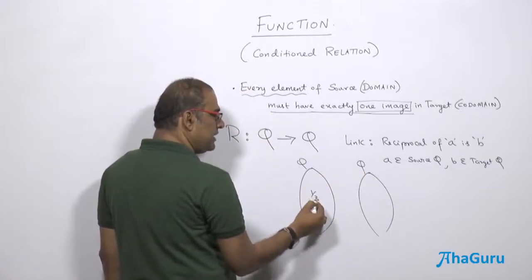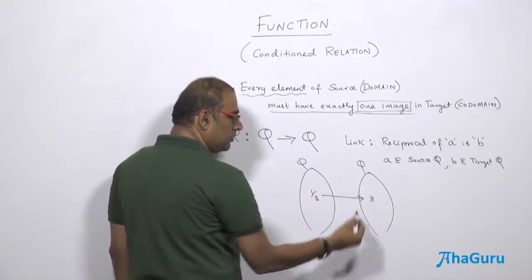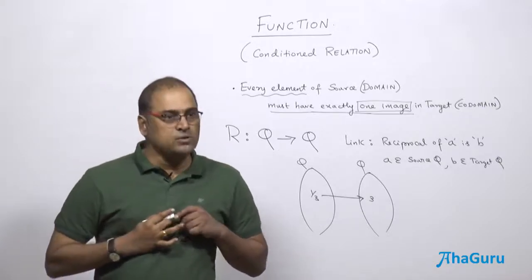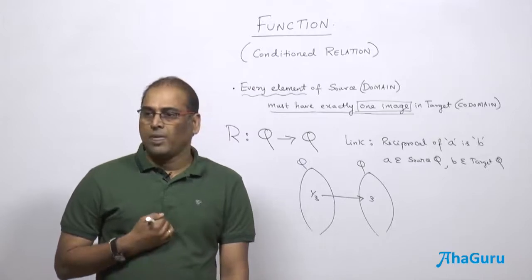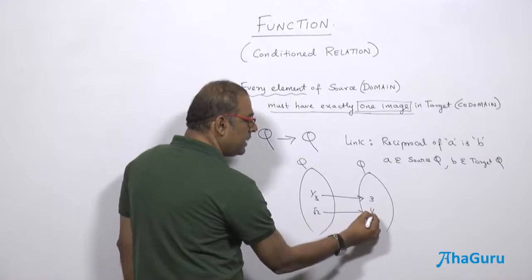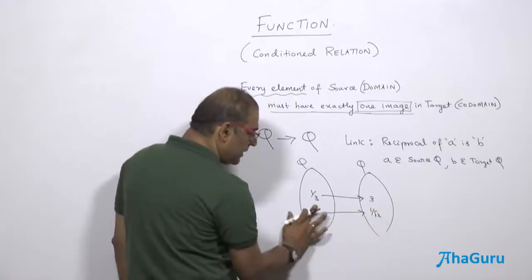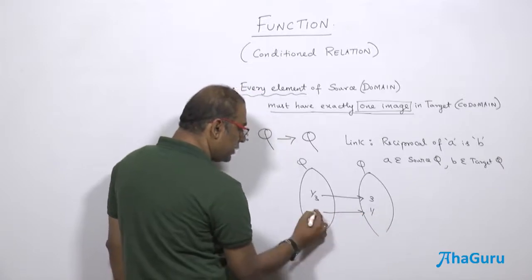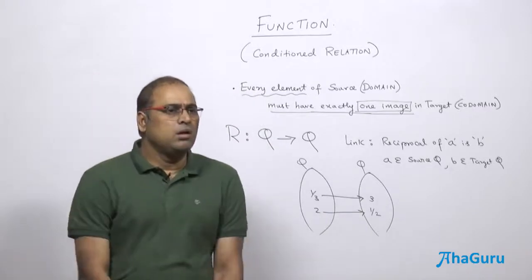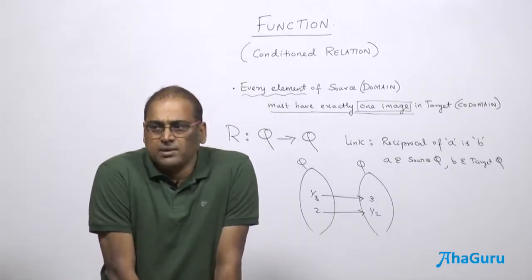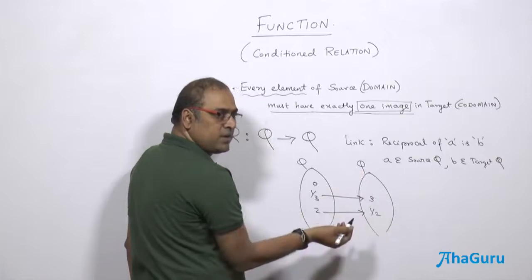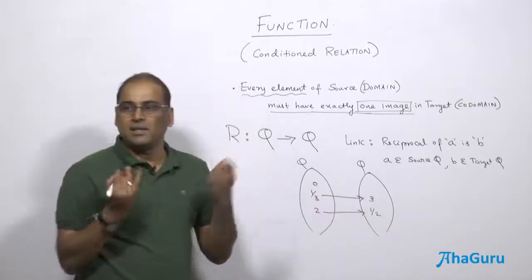So if I am going to have a 1 by 3 fellow, there will be a 3 fellow. Only one image. You will not have more than one, so 1 by 3's reciprocal is always going to be 3 only. If you take, say for example, root 2, what is the 1 by, sorry, root 2 won't come, right? If I take 2, you will be having 1 by 2. But there is one fellow who will not have an image, 0. So 0 is not going to have an image. Don't say that infinity is not a number. So 0 is not having an image, all the other numbers will have image.